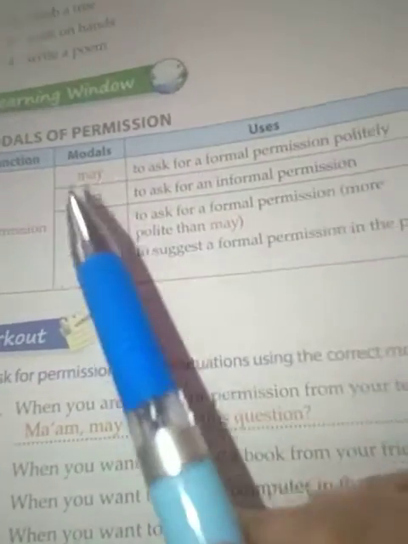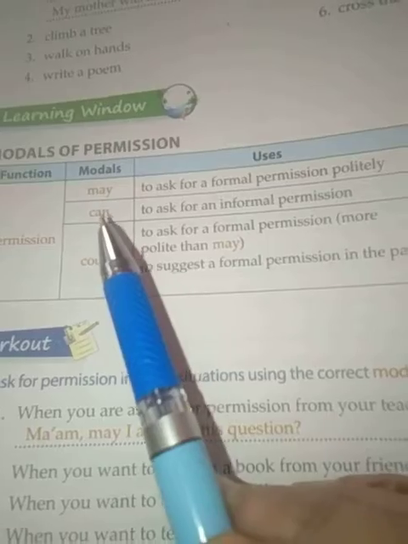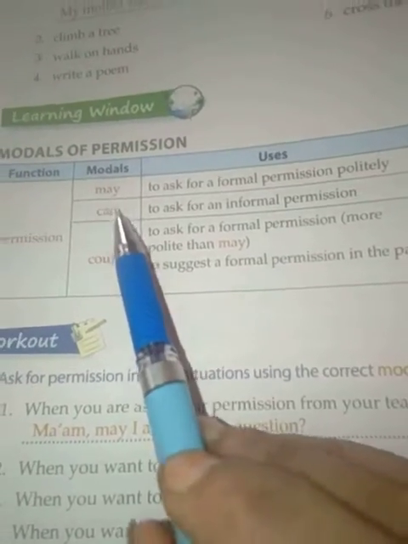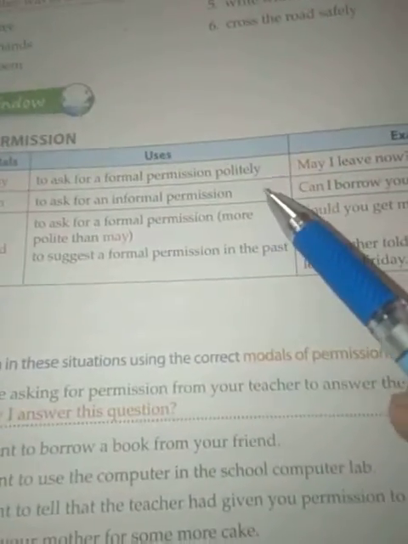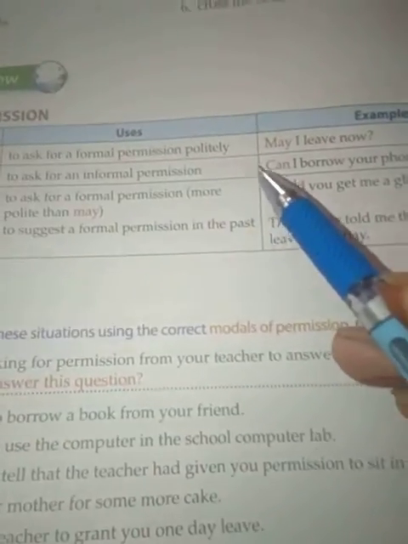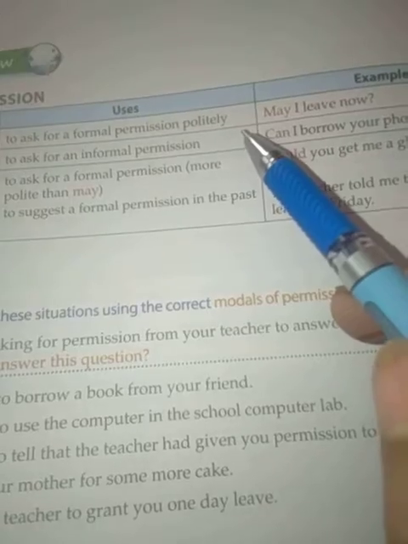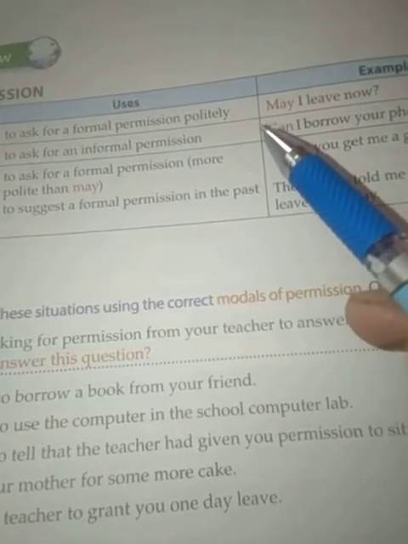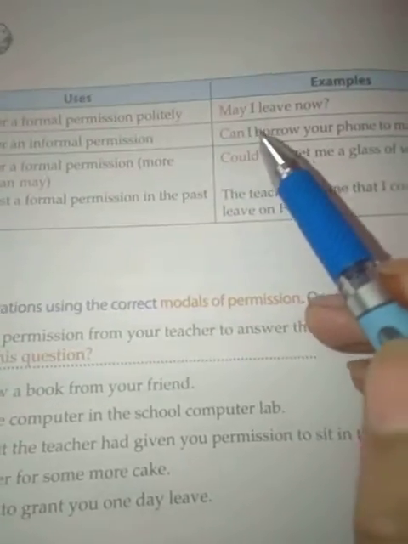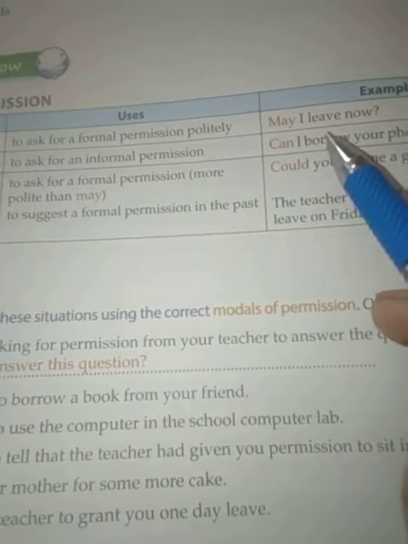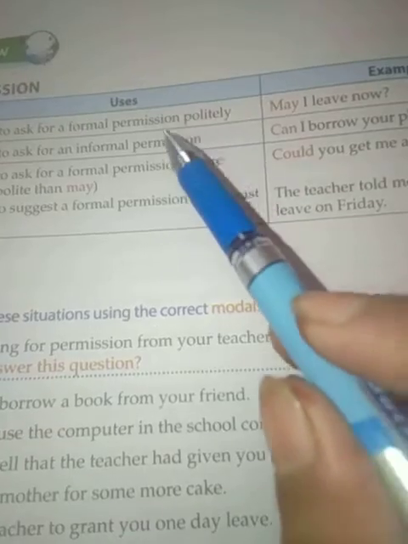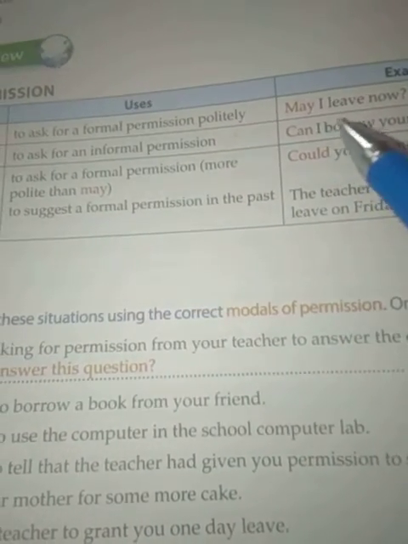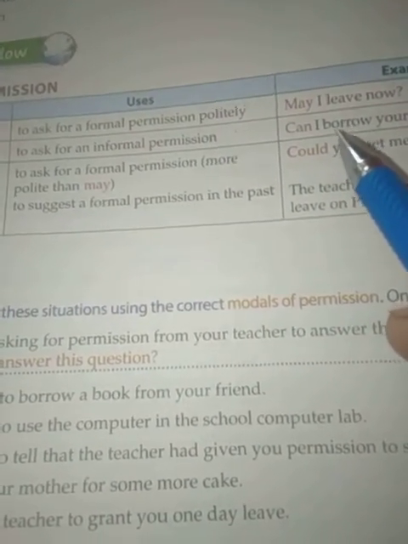Next, modals of permission. First of all, may. May is used for giving the permission, to ask a formal permission politely when we ask permission from our elders, teachers. May I leave now? This is the permission, asked politely. This is the formal permission and we use may with formal permission.